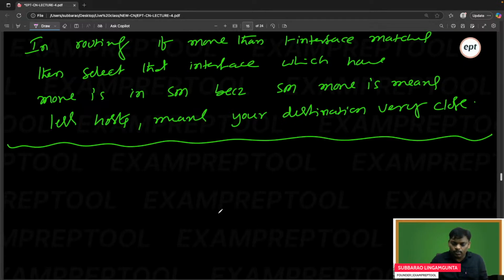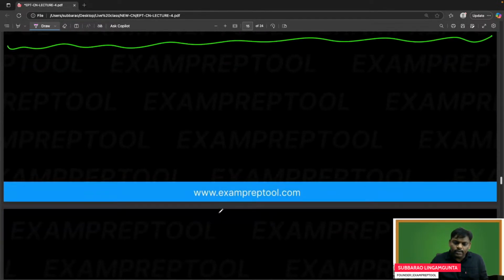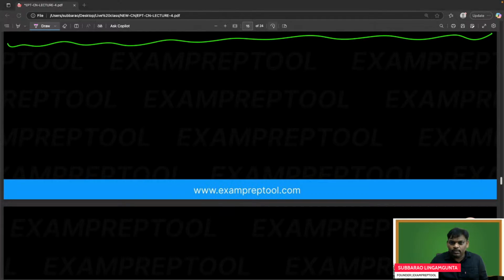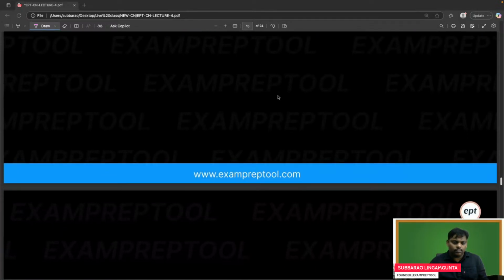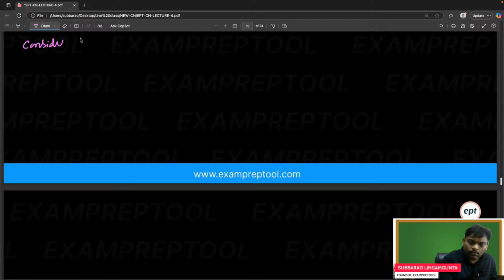Let me write the problem so that everyone will join. One problem is there, I will write it. Consider the following routing table.